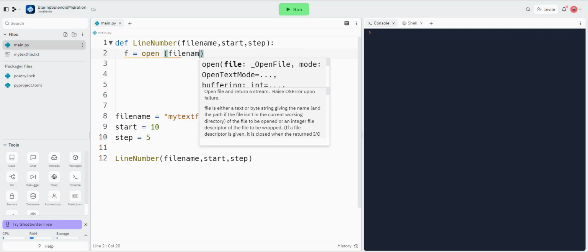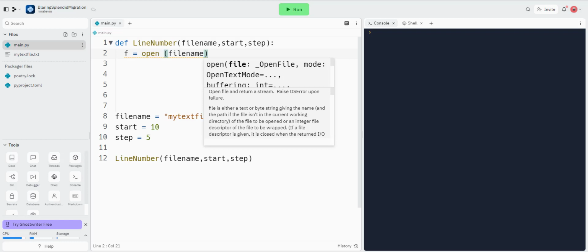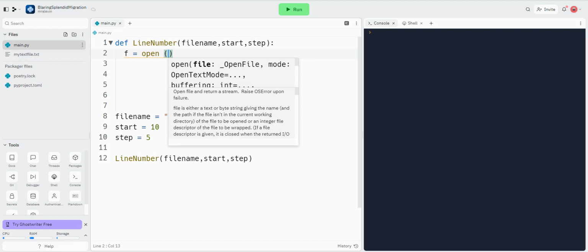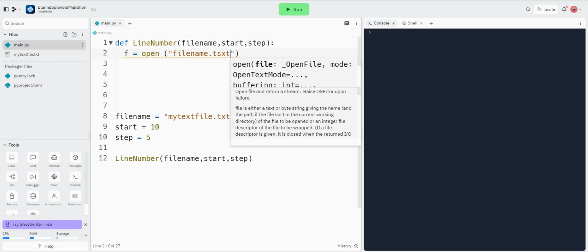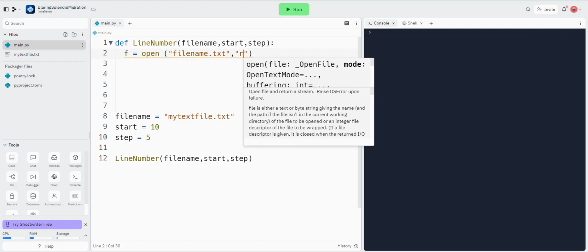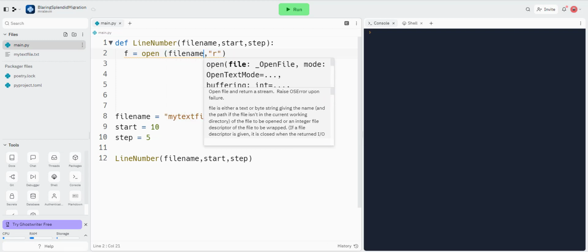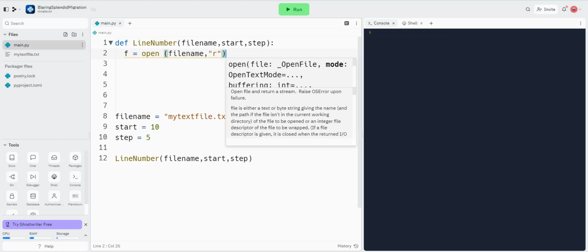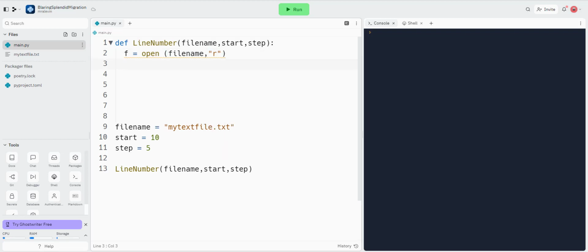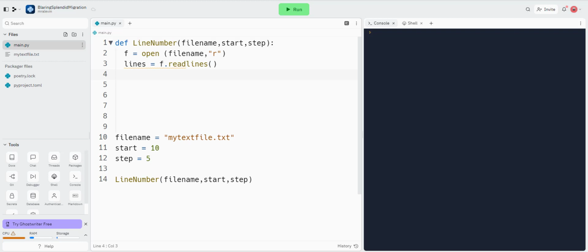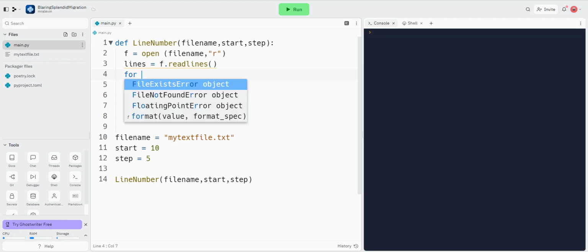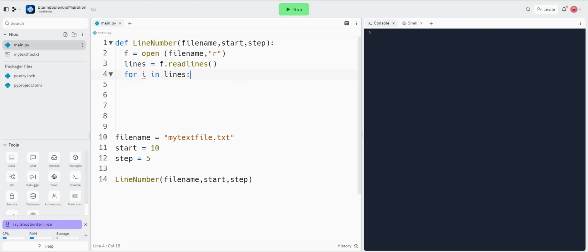Anyway, back to this. So we want the file name. We're going to open up the file name, and if you remember how we open up files, it'll be like this. But as this is a variable, it's just going to be that. We're then going to put all the lines into a list. So I'm going to do lines equals f.readlines. Nice and simple. I'm then going to loop for i in lines.